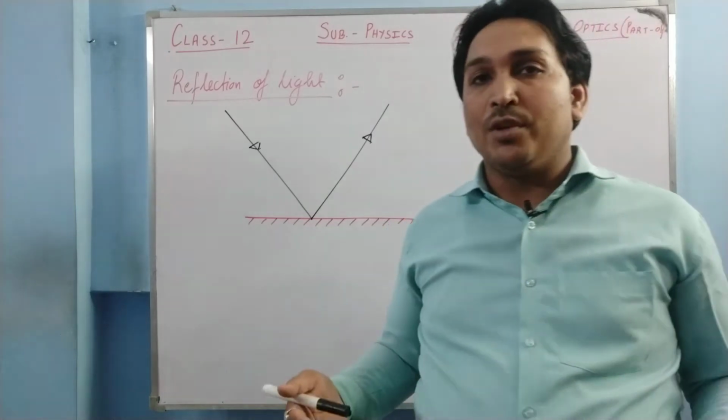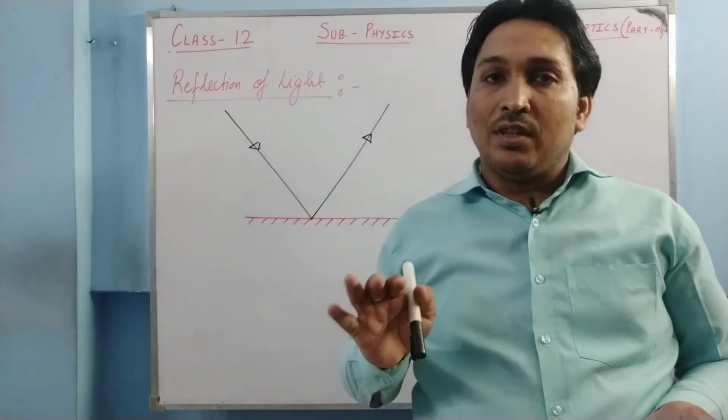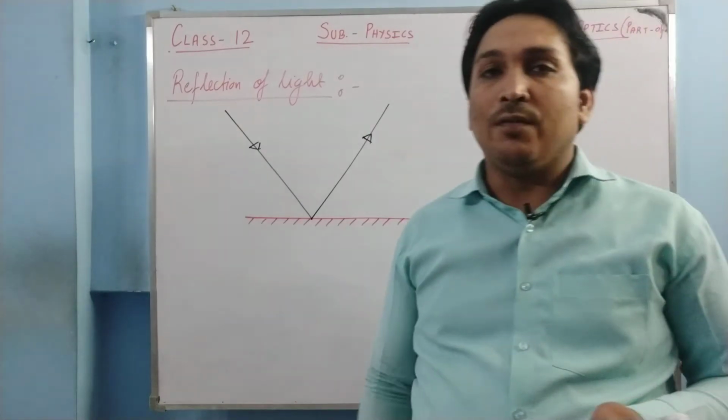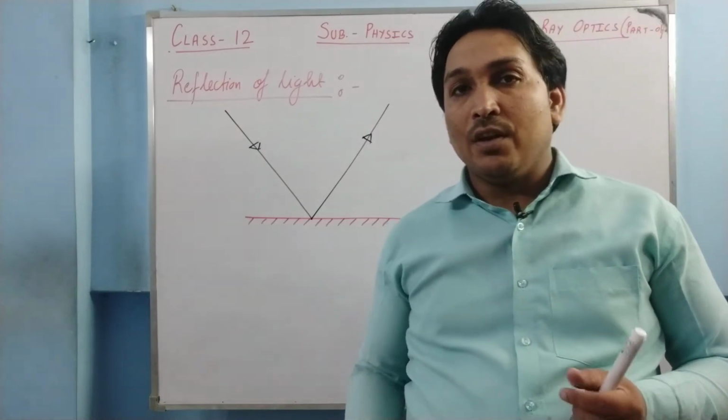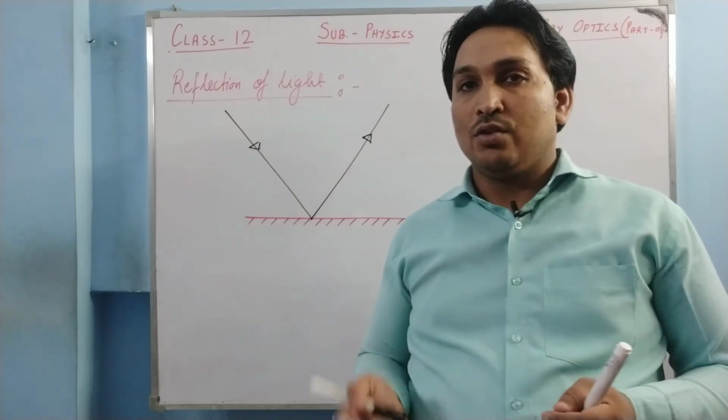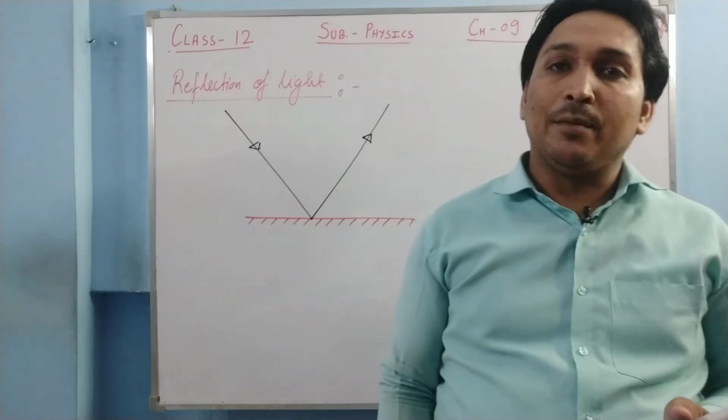What we see in the plane mirror shows our image, a virtual image. That image forms due to reflection of light. Whenever a mirror is there, reflection of light happens in mirrors.